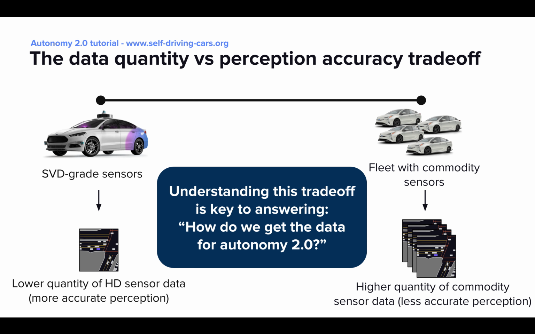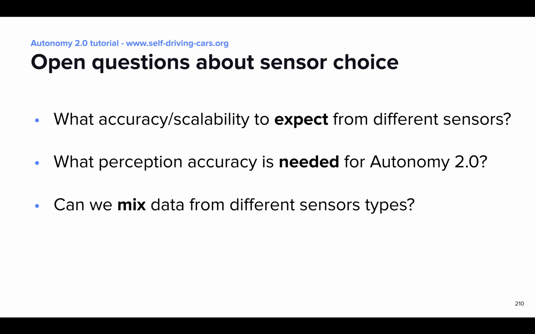Understanding this trade-off is important, as it helps find ways to get enough data for Autonomy 2.0, and it also helps us understand which sensor we should use to collect this data. And this is precisely what I will discuss in the second part of the talk.